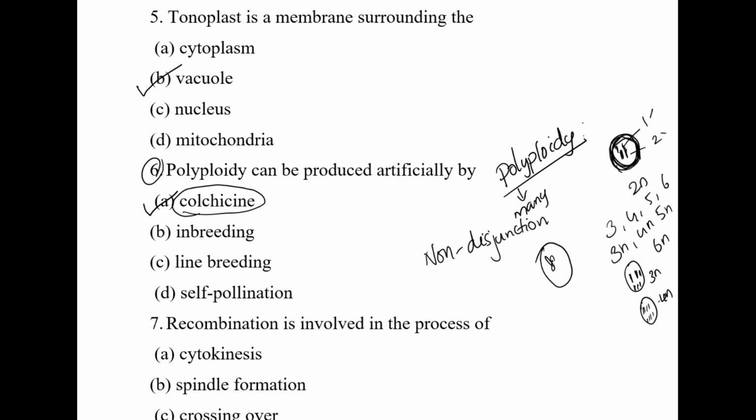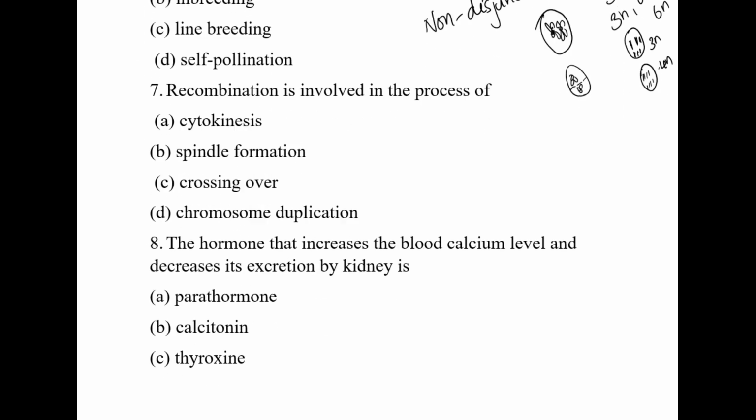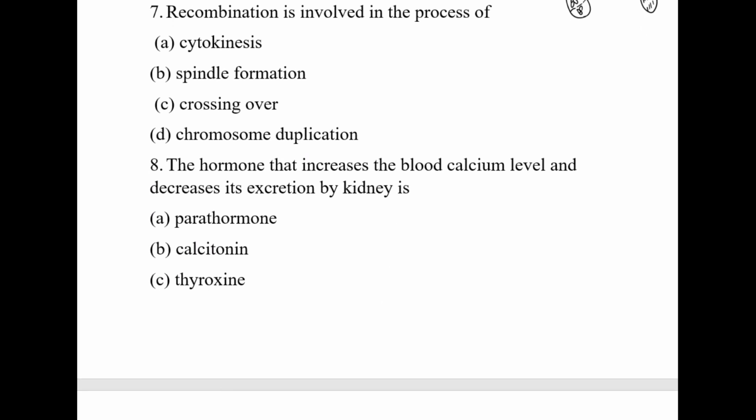Suppose this is the metaphase chromosome. This chromosome will not separate out. It has to separate out at anaphase time, but this chromosome does not separate out. This is known as non-disjunction of chromosome, and it will lead to polyploidy. Okay, the answer is colchicine. It's a chemical. Then moving to the 7th question.